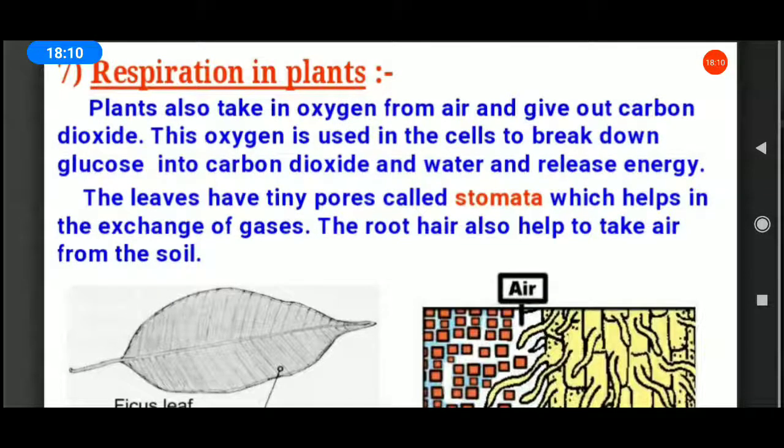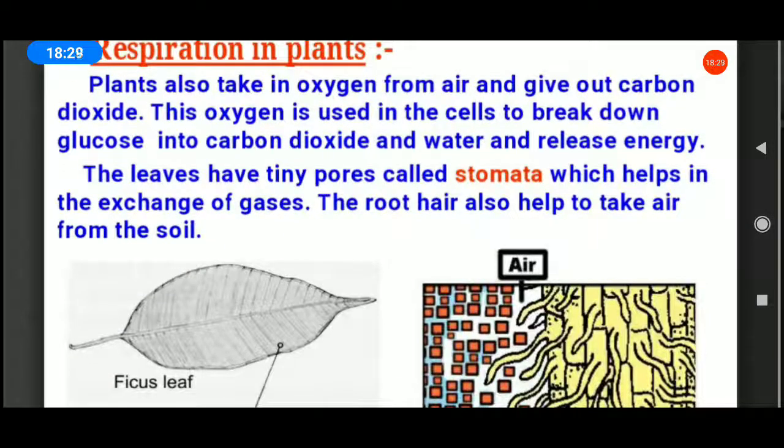The leaves have tiny pores called stomata. What is meant by stomata? Already we learned in chapter 1, nutrition in plants. The leaves have tiny pores called stomata. What is the main function of stomata? It helps in the exchange of gases, that's all.